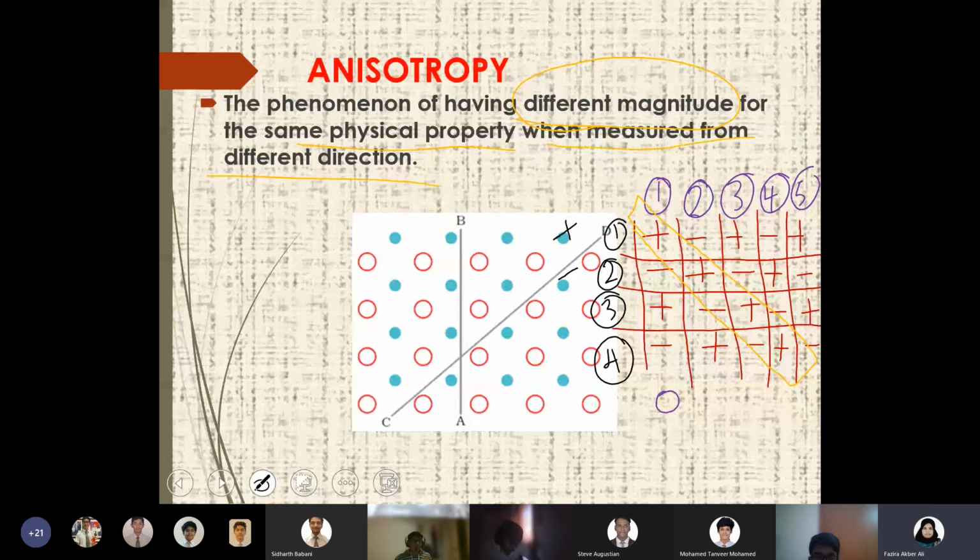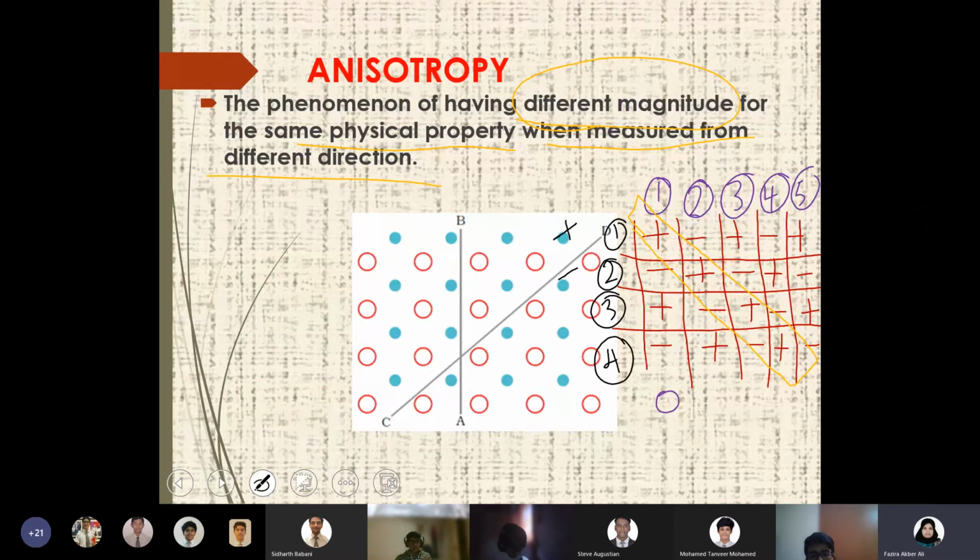So when you measure total electrical charge vertically, diagonally, horizontally or top to bottom, in each direction you're getting different values. That phenomenon is known as anisotropy.